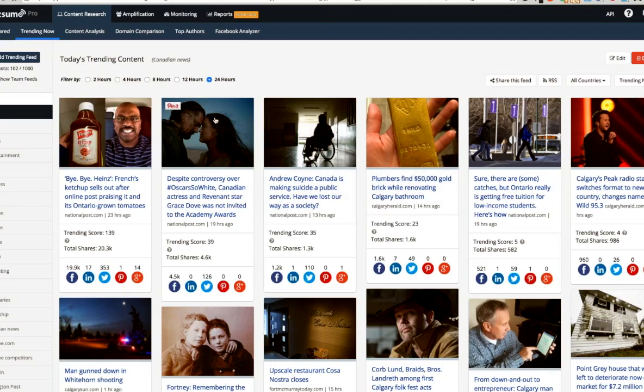Now you can share these feeds. If you would like, just click on share this feed and we'll pull up a shortened link for you. You can also post them directly into social media.